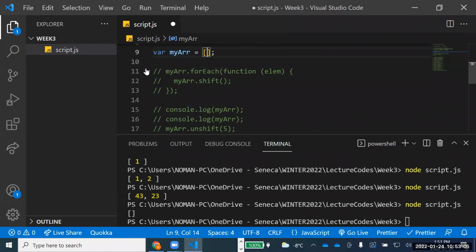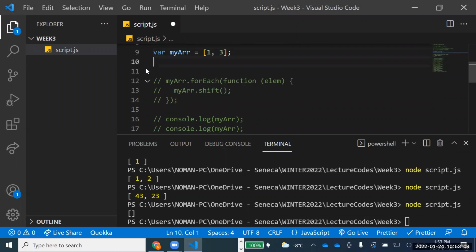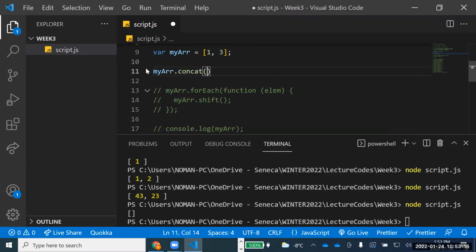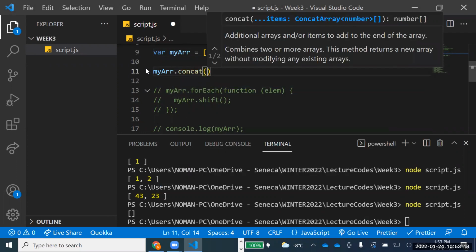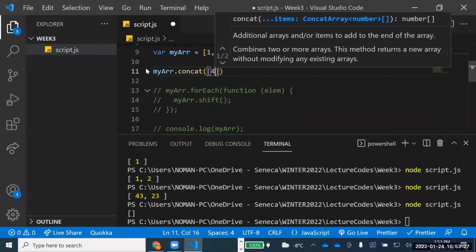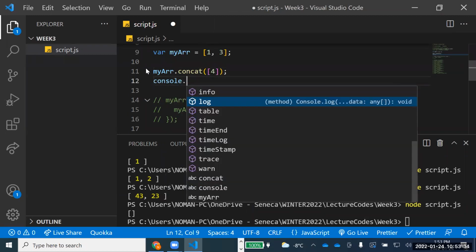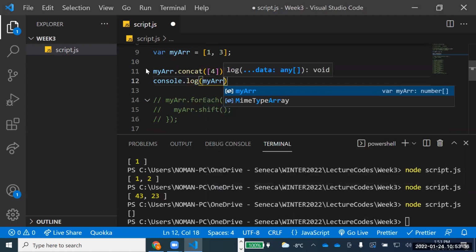So for example, my array is 1, 3, whatever. So there are 2 values in this one. Now there are certain other methods that we can use. One of the methods is concat, my array dot concat. So if you want to concat something with this my array, for example, I can say 4 value, right? And now let's print that one.